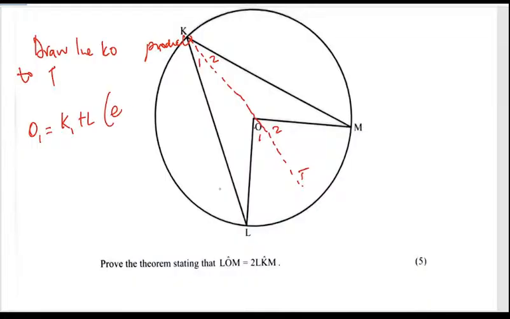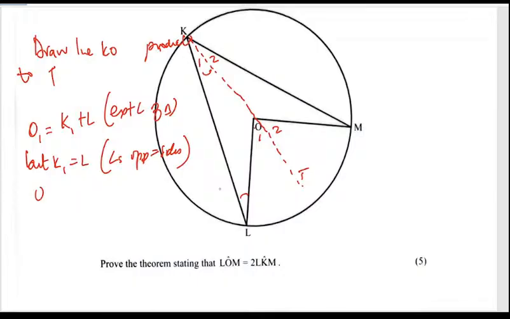Reason: those are exterior angles of the triangle. So this and that will be the same. But we know that K1 is the same as L. Those are angles opposite equal sides, meaning that our O1 is going to be twice K1.